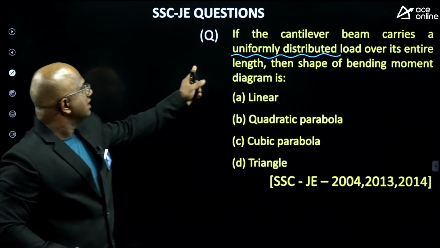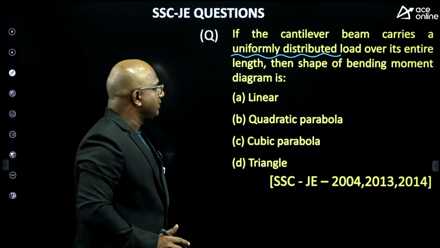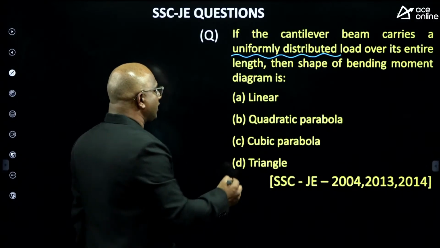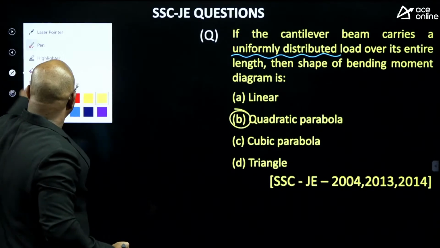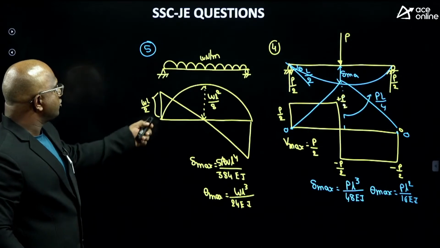This question asks, if it is a uniformly distributed load, then what is the shape of the bending moment? Shear force should be linear, and bending moment should be quadratic, a parabola itself. The answer is option B. Now, these questions you have to understand, guys.